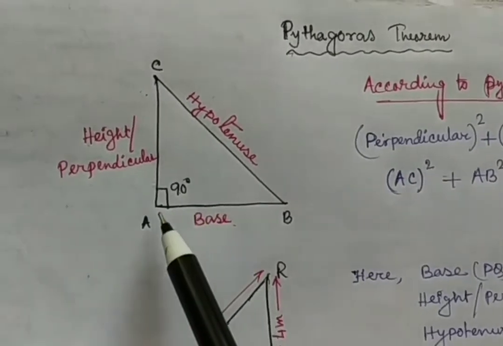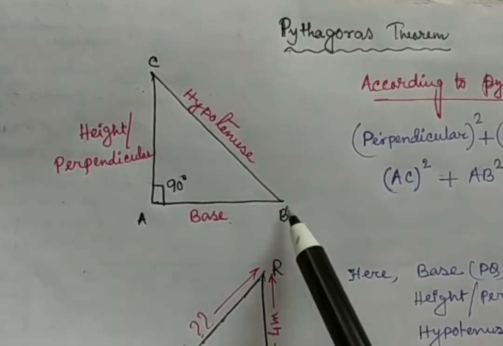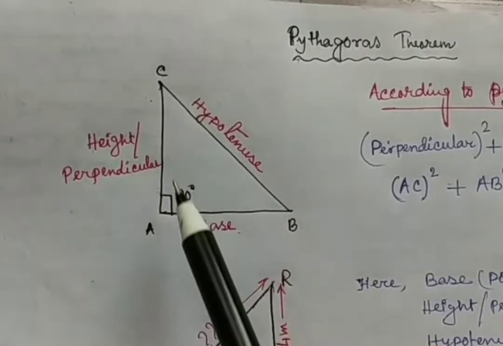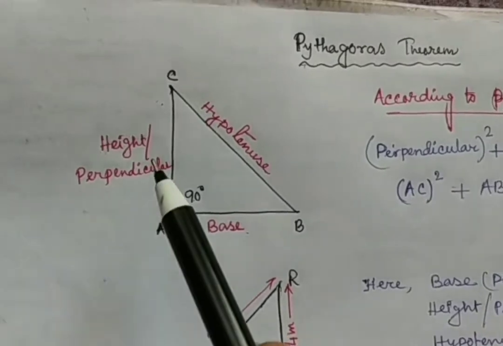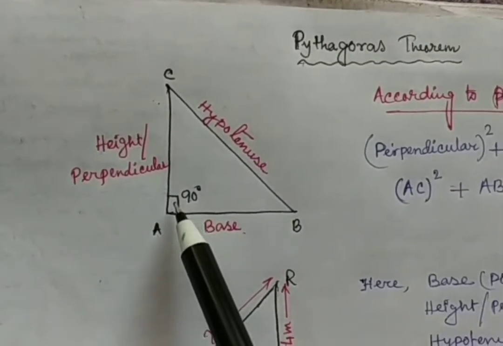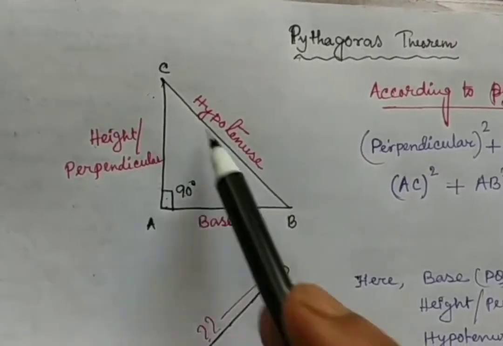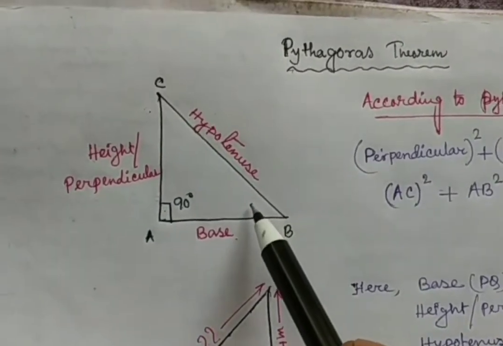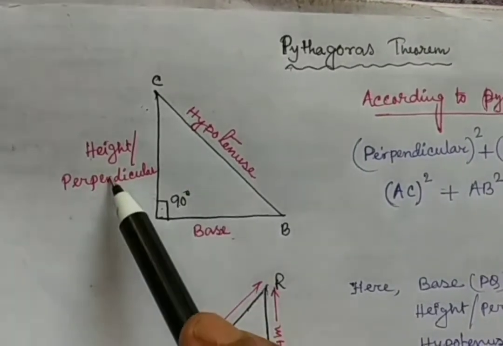You need to know that the horizontal line is known as base, and the vertical one is known as height, or you can say perpendicular. And always remember that the side opposite the 90 degree angle is known as hypotenuse. So there are three sides and three different names: base, perpendicular, hypotenuse.